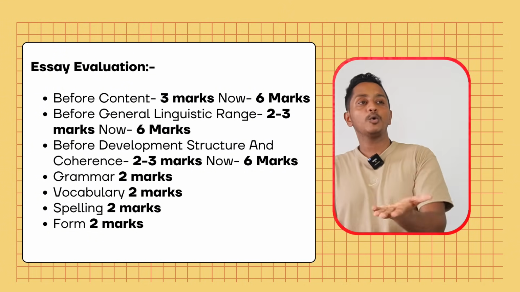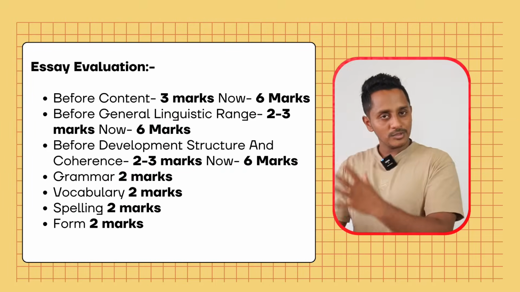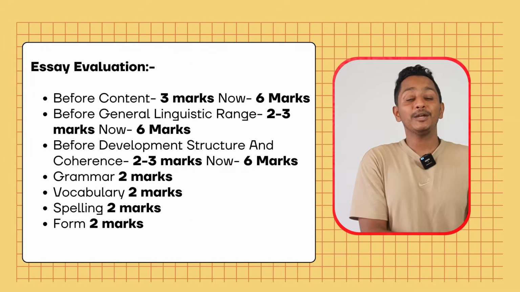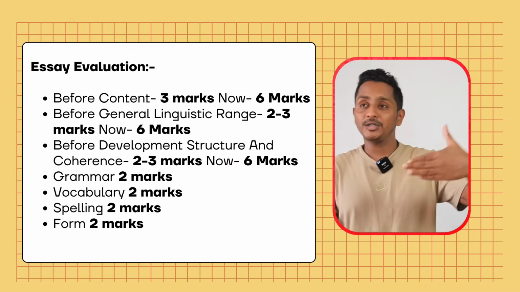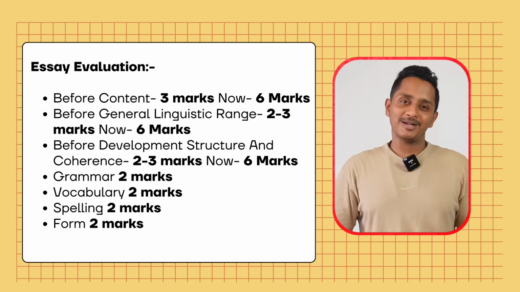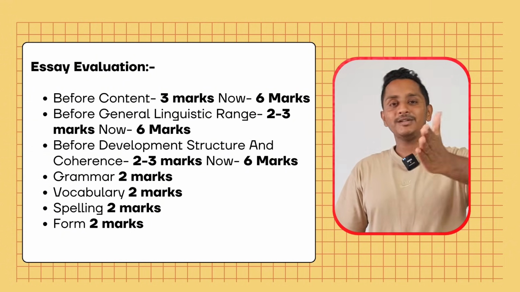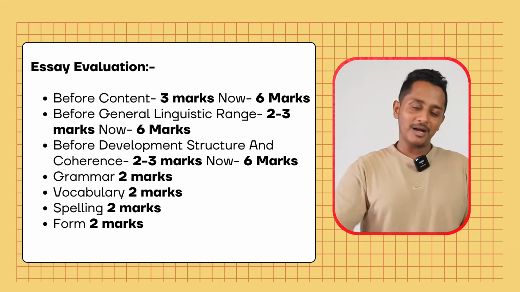Development structure and coherence is the logical flow, how your essay is structured. The structure you've used for the answer, is it correlating to the question? Because every question demands a different structure. So have you used it? If you're using one generic template, then general linguistic range or let's say development structure and coherence would be 0 marks. So this is the new update.